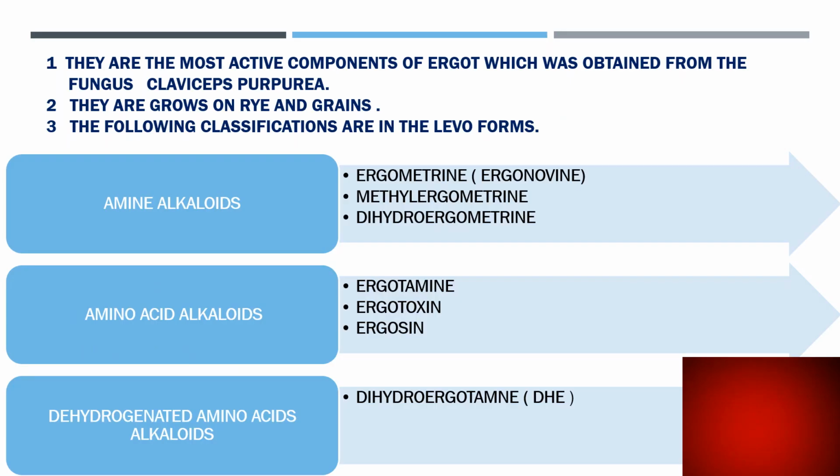The introduction portion. They are the most active components of ergot, which is obtained from the fungus Claviceps purpurea. They are grown on rye and grains. The following classifications are in the levo forms: amine alkaloids, amino acid alkaloids, and dehydrogenated amino acid alkaloids. The amine alkaloids contain ergometrin, methylergometrin, and dihydroergometrin. The amino acid alkaloids include ergotamine, ergotoxine, and ergosan. The dehydrogenated amino acid alkaloids include